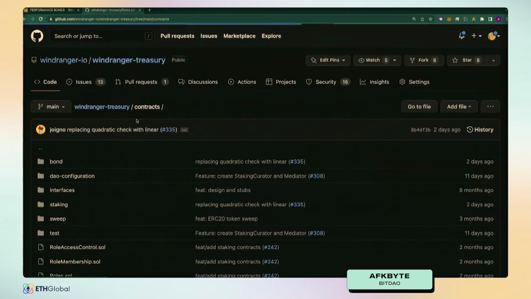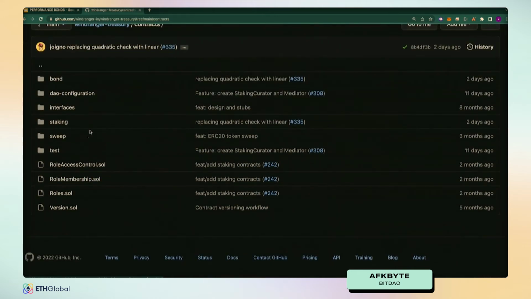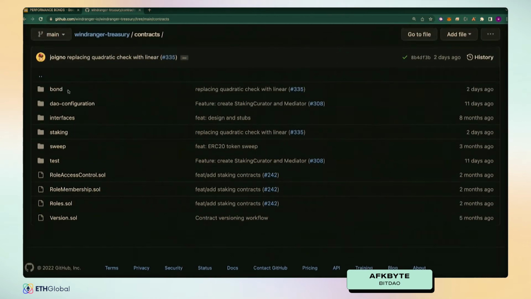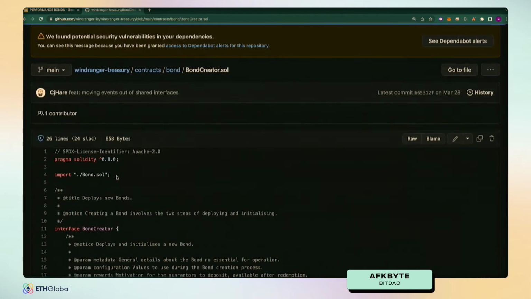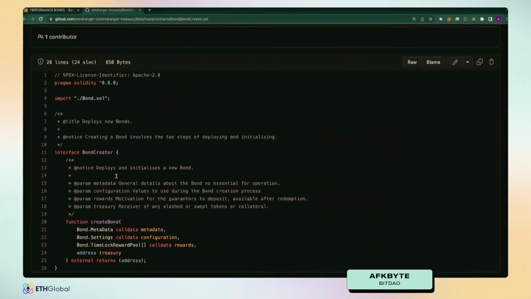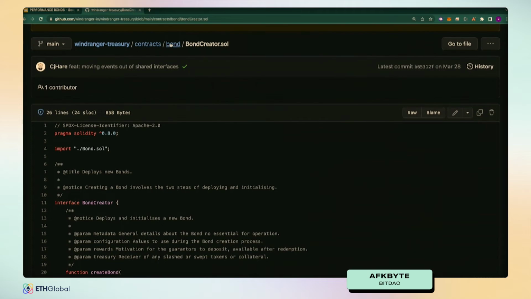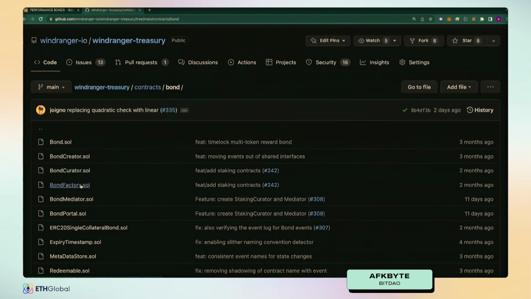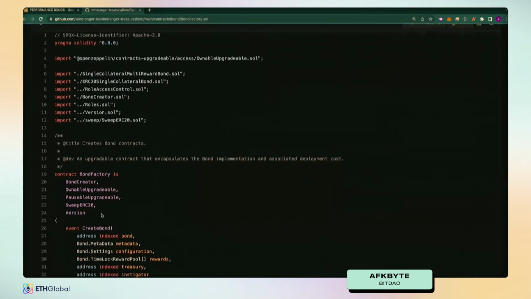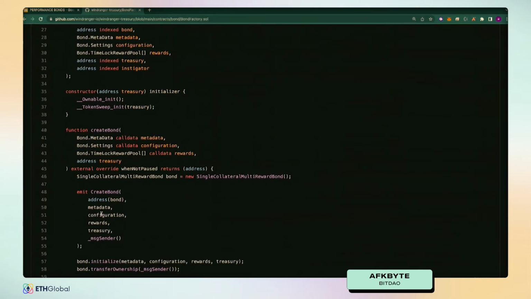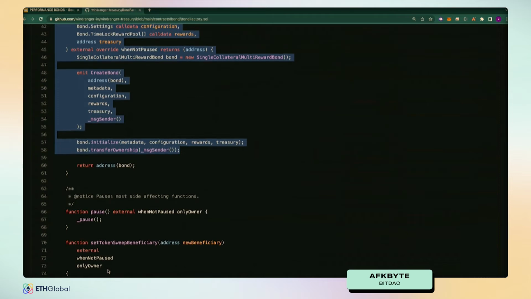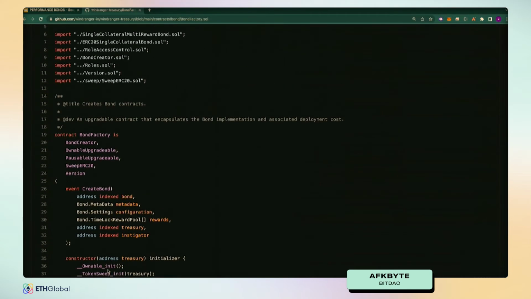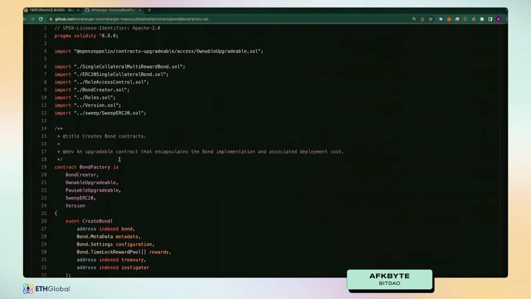I can show you guys how that ties into our bond contracts over here. If we take a look at, not the bond creator contract, it is in the bond factory and bond mediator contracts. Effectively, these all inherit from the role access control document over here.